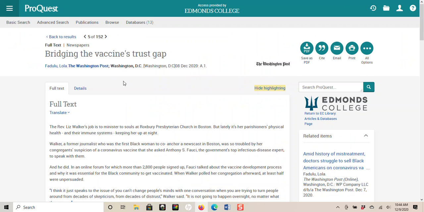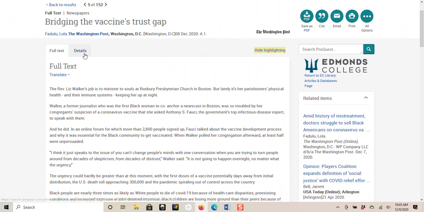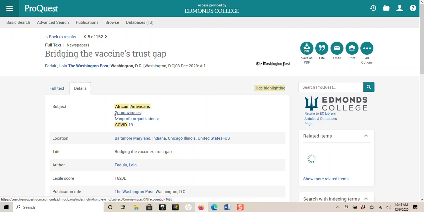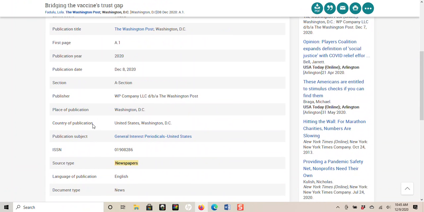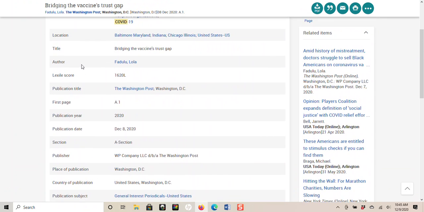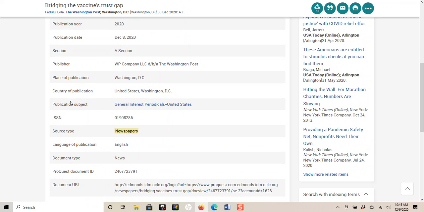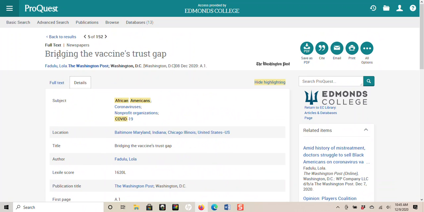Okay. And again, let's look at those details and make sure that this is not an opinion piece. Look under section, so it's not opinion. Yeah, just scrolling through it looks okay. This looks like this should be, oh, here we go, document type, it's news. So that should be pretty good. So let's go back and take a look now.